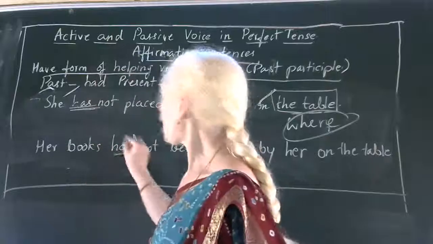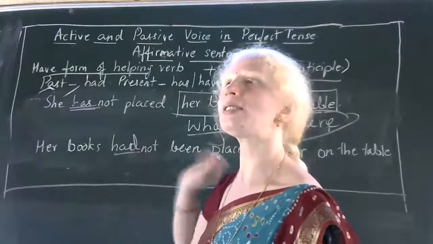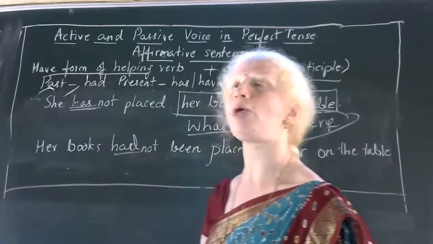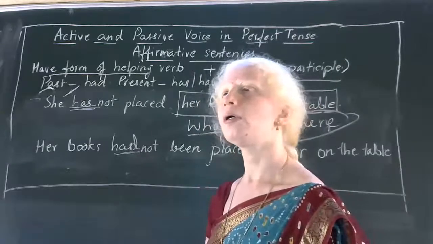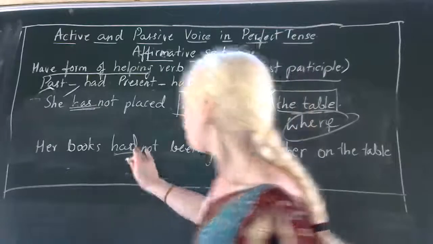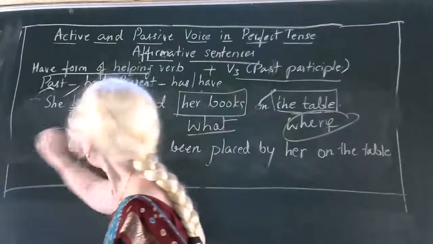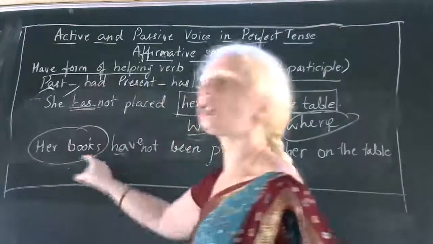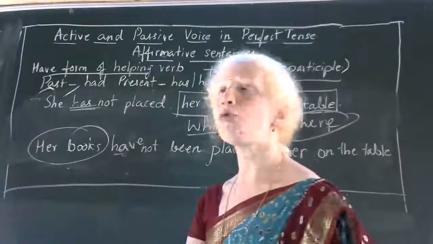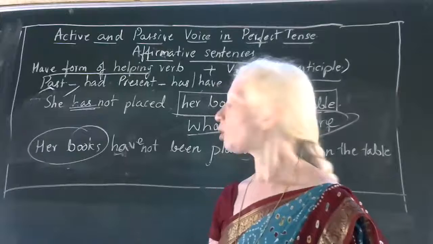If you use 'had' here, that means you are changing its tense. Had is the past tense form of the helping verb. So that is why 'have'. Because 'her books' is in plural form, you have to use 'have'. Understood?